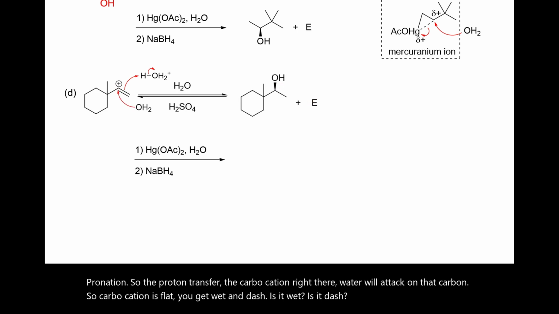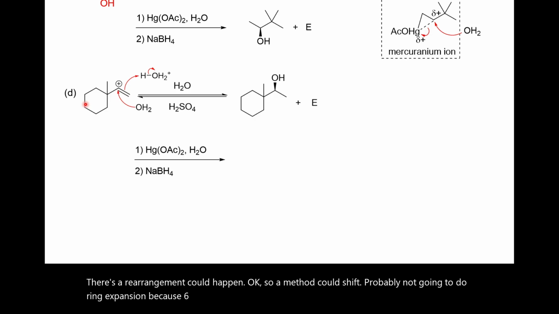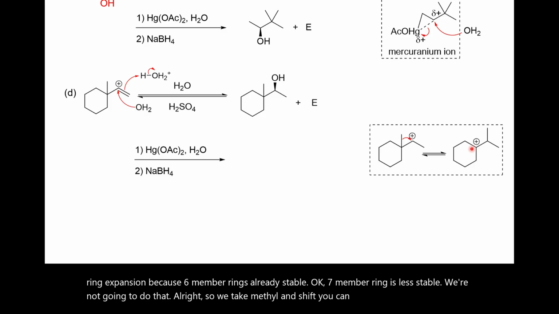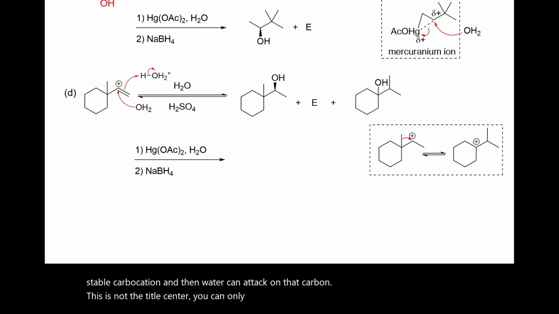Rearrangement could happen, so a methyl could shift. Probably not going to do ring expansion, because a 6-membered ring is already stable and a 7-membered ring is less stable. We're not going to do that. So we take the methyl and shift. You can do that too. You get a more stable carbocation, and then water can attack on that carbon. This is not the chiral center, so you get only one. Wedge and dash are the same.